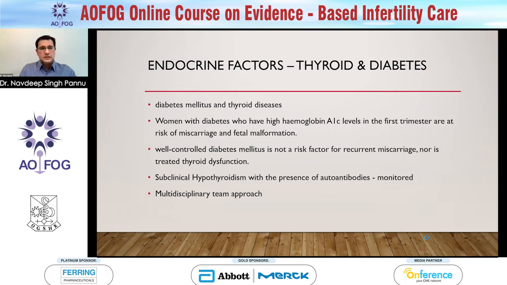The next issue that can cause multiple miscarriages or pregnancy losses will be thyroid and diabetes. Diabetes and thyroid have to be monitored and have to be controlled before they get pregnant. Women with higher HbA1c have increased risk of miscarriages and, worse still, fetal malformation. But if both your thyroid and diabetes are controlled, then the risk does not increase. There's another subgroup, subclinical hypothyroidism, especially with presence of autoantibodies. Some clinicians believe that these patients should be treated with very low dose thyroxine, but generally the evidence is very weak. Whatever it is, since it's a medical illness, we should have a multidisciplinary team approach.